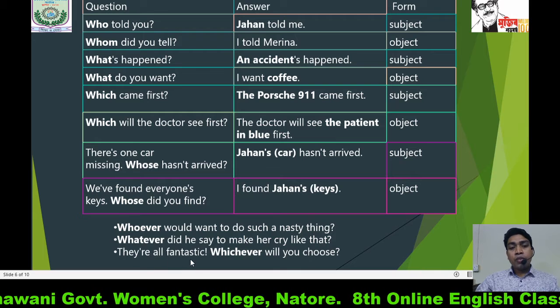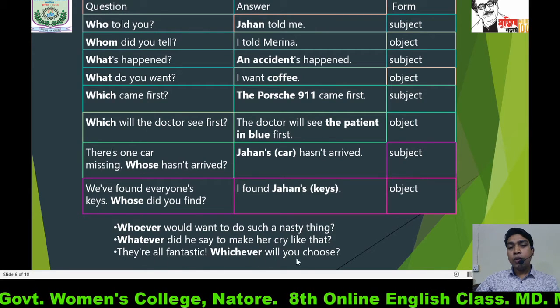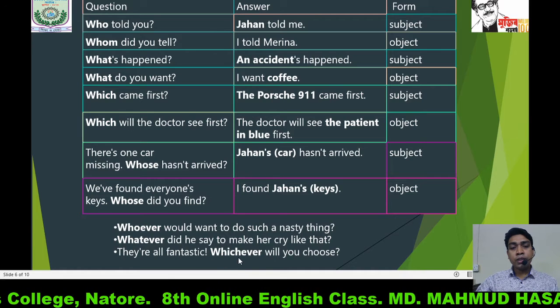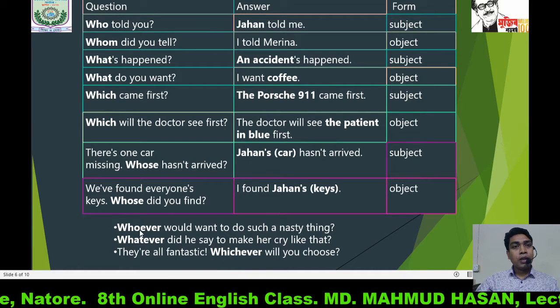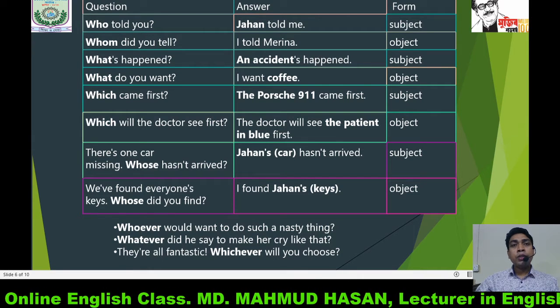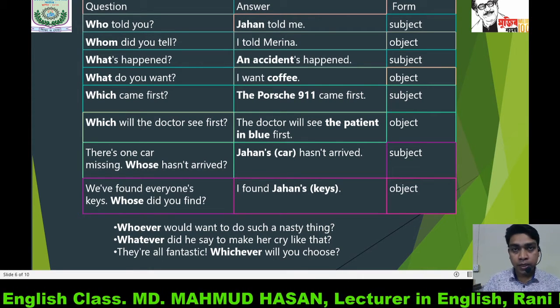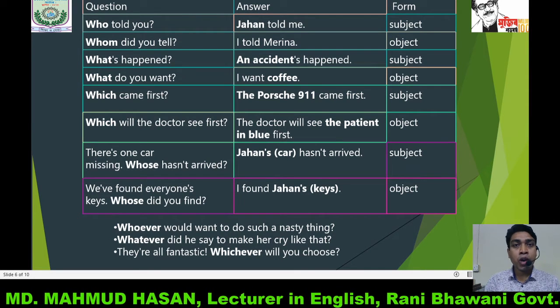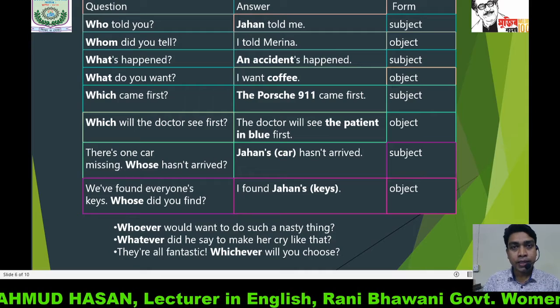They are all fantastic. Whichever will you choose? Here whoever, whatever and whichever, all three are interrogative pronouns and they are used to emphasize something and they are basically used to show surprise or confusion in a sentence.